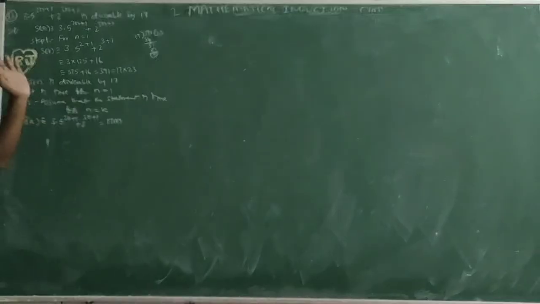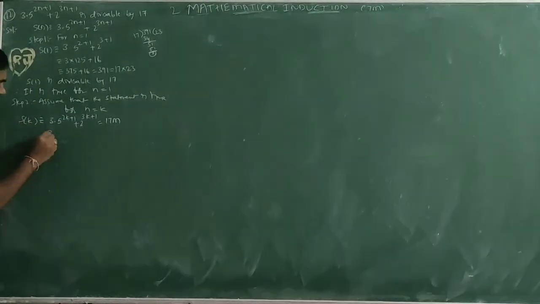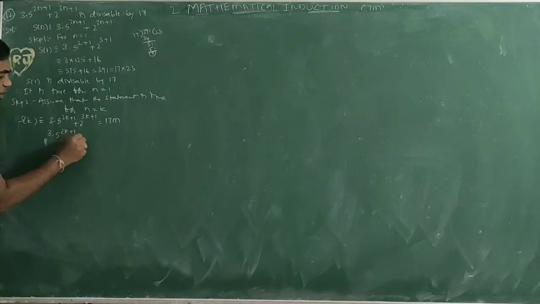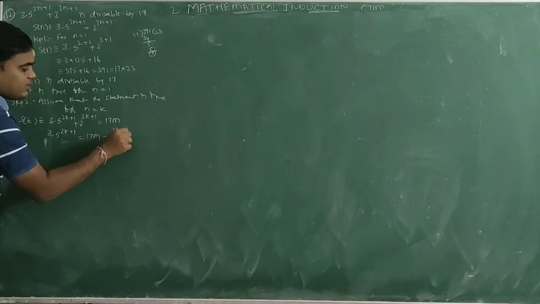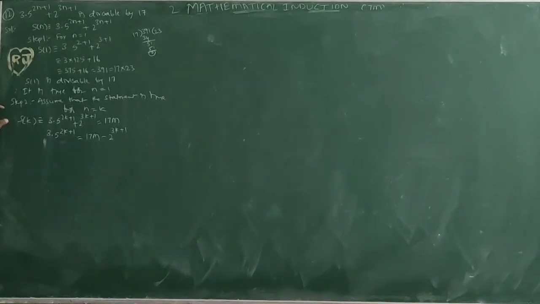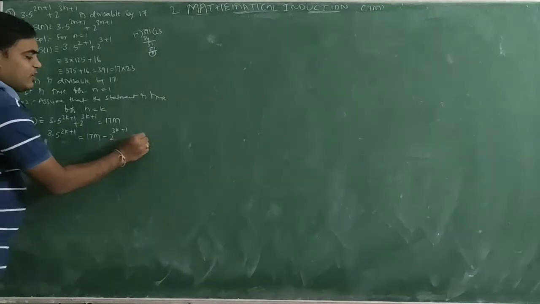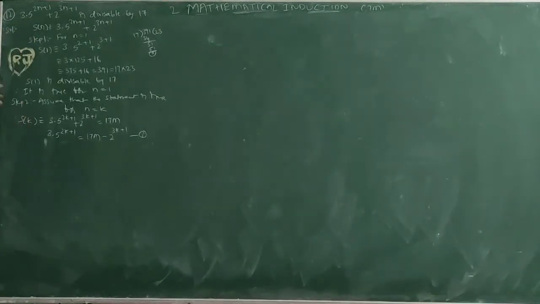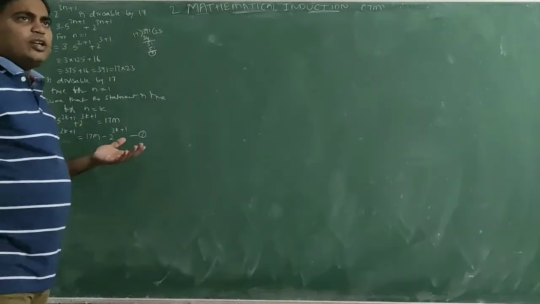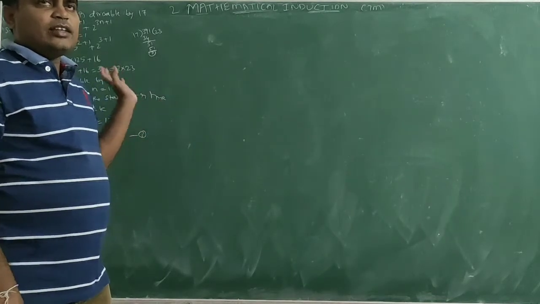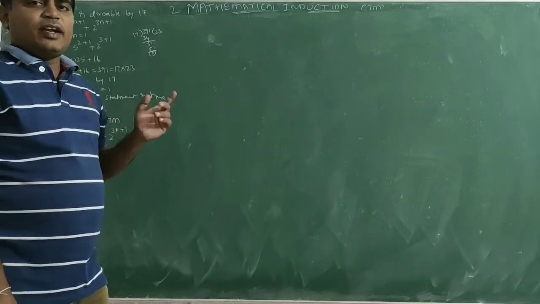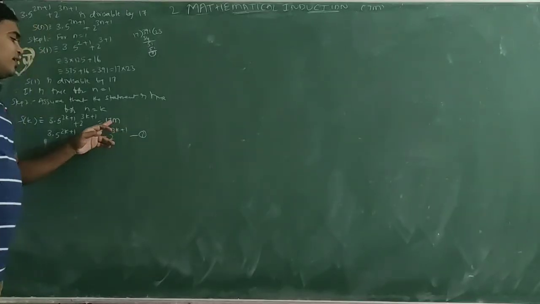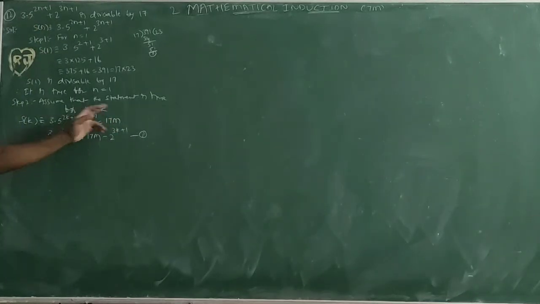So 17 into some multiple. I want to take 3 into 5 power 2k plus 1 equal to 17 into some multiple, bringing this term outside, minus 2 power 3k plus 1. Let us consider this as equation number 1. We are assuming the statement is true for n equal to k, so S of k is a multiple of 17, S of k is divisible by 17. That's why we are writing 17 into some multiple, bringing this term outside.